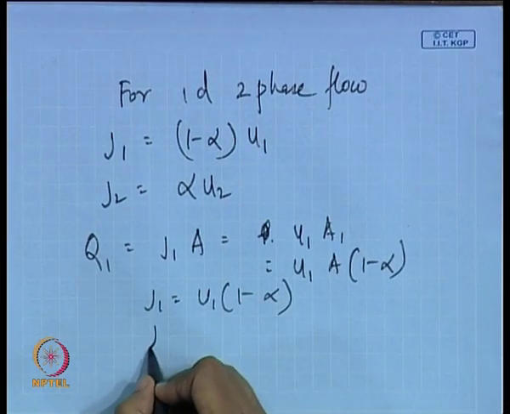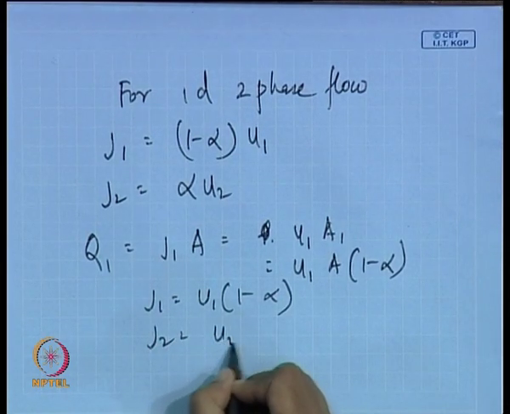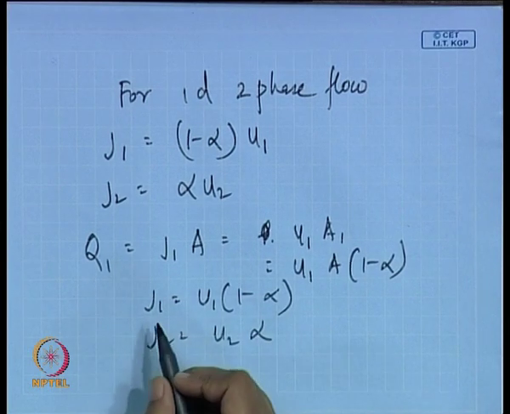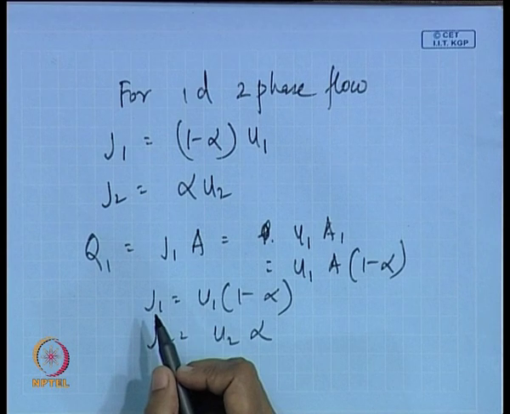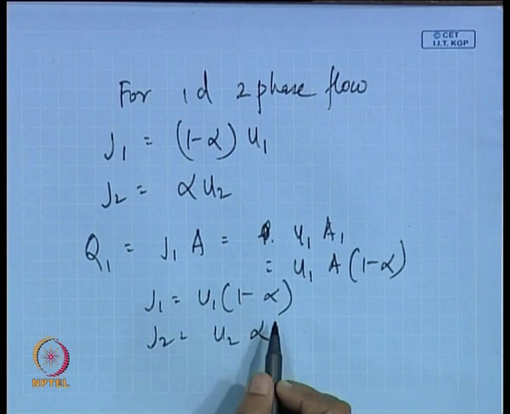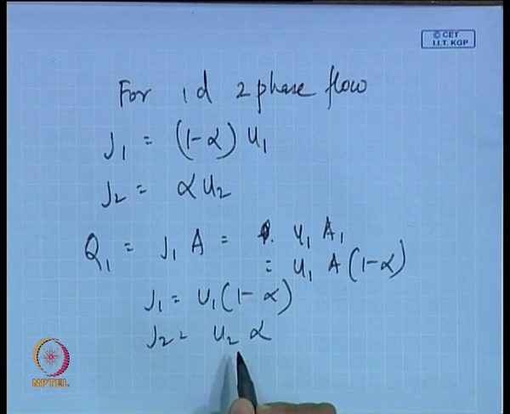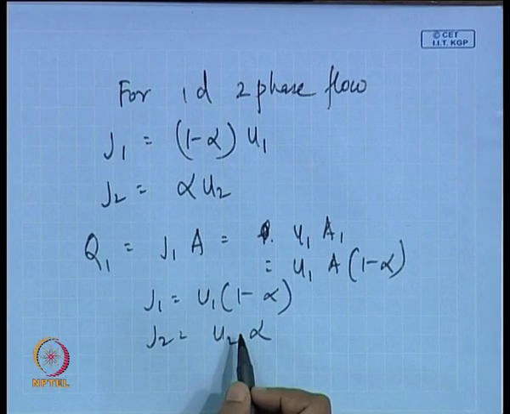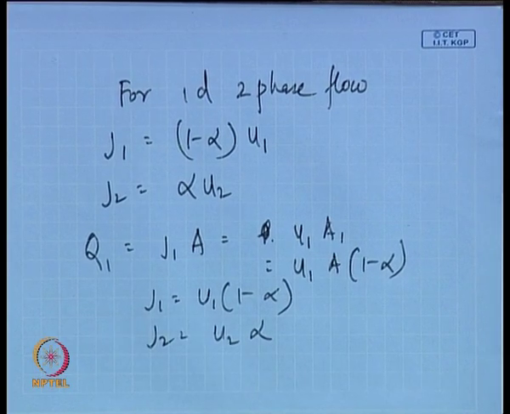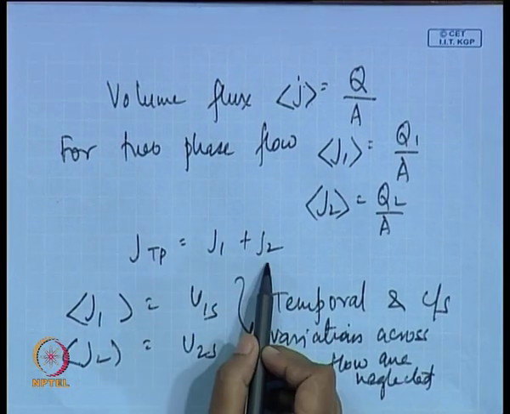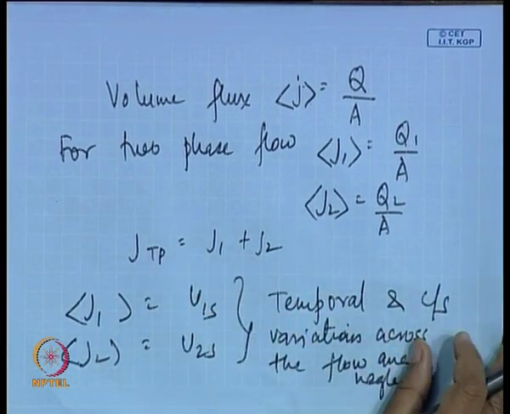Agreed? Same way J2 equals U2 into alpha. Fine. So the volumetric fluxes can be related to the local component concentration and the velocity by these relationships for one dimensional two phase flow, and the total local flux, as I have already mentioned, can be expressed by this expression.